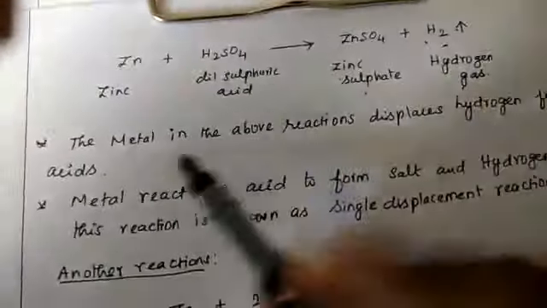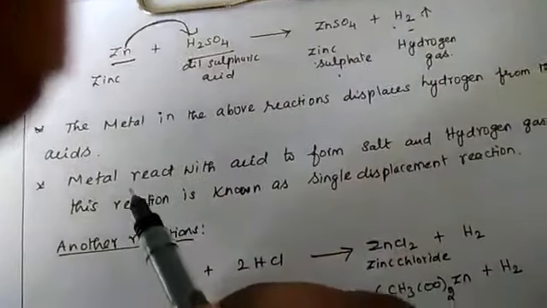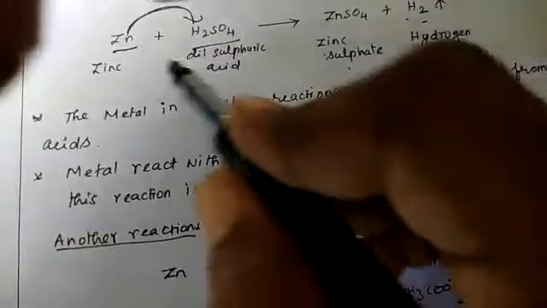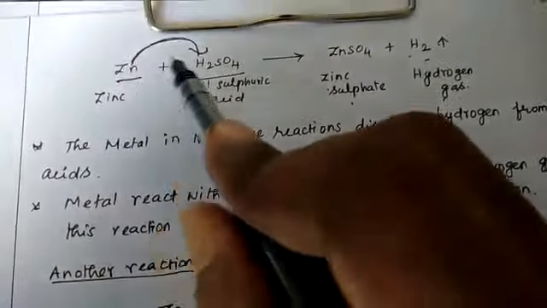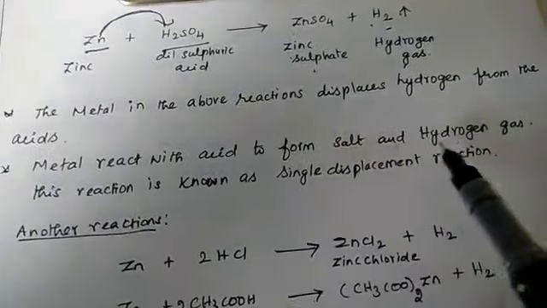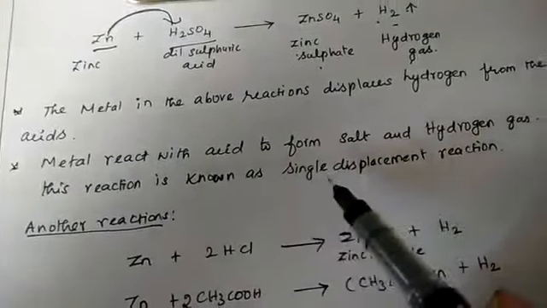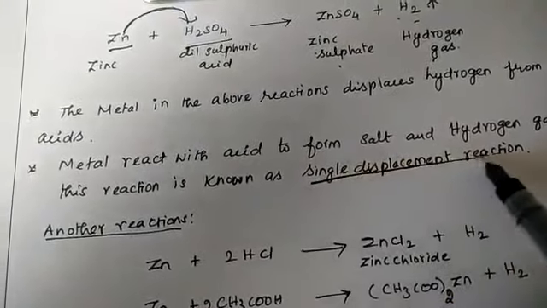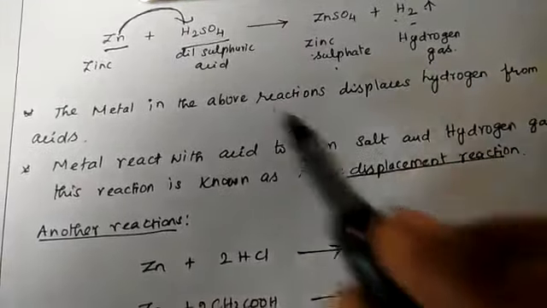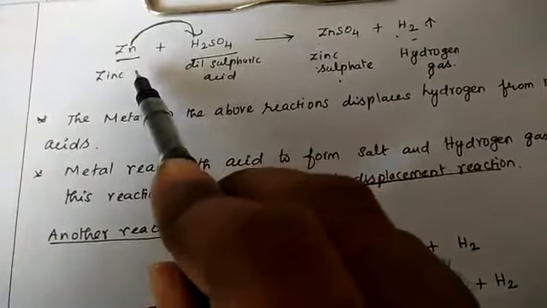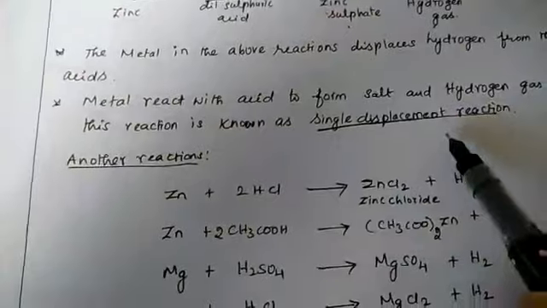This is called a single displacement reaction. A metal reacting with an acid to form a salt and hydrogen gas is known as a single displacement reaction. You have already studied this in the first lesson.